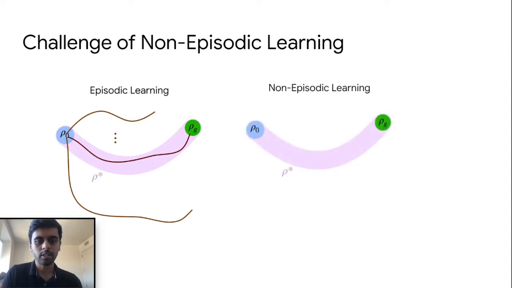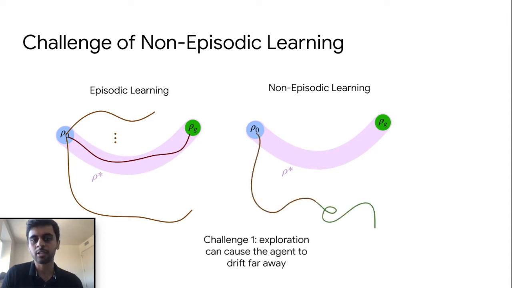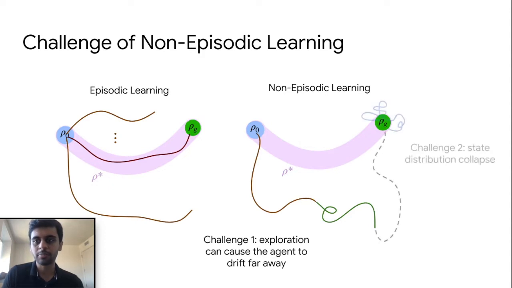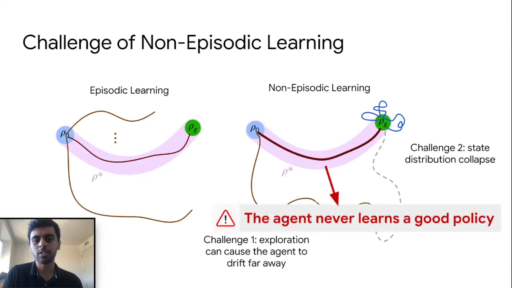For the non-episodic setting, the agent doesn't get to reset to the initial state distribution. Instead, the agent has to explore from where it last was. This can cause the agent to drift away from the goal state, possibly never reaching it. If the agent does eventually reach the goal, the agent will stay around the goal to maximize the reward collected. This causes the state distribution visited by the agent to collapse around the goal state, which can substantially hurt policy learning.